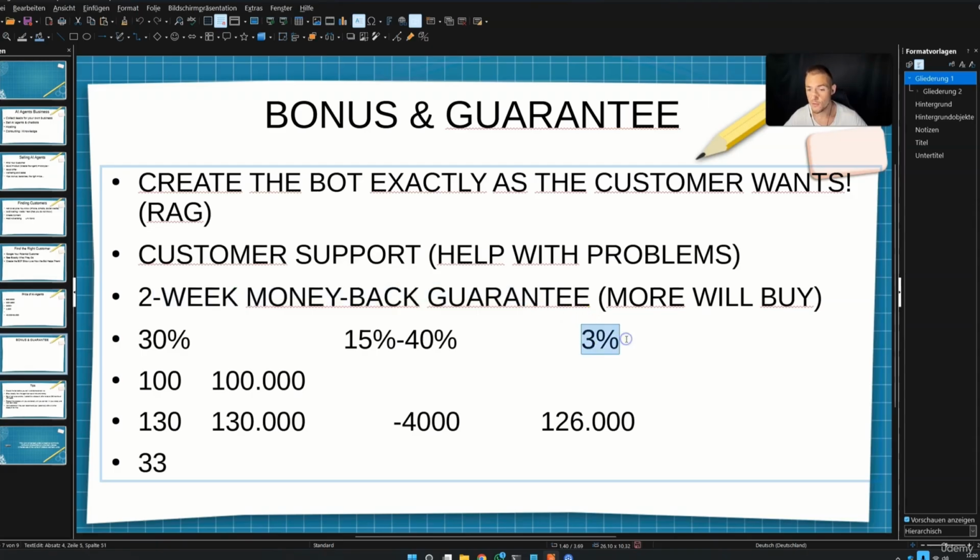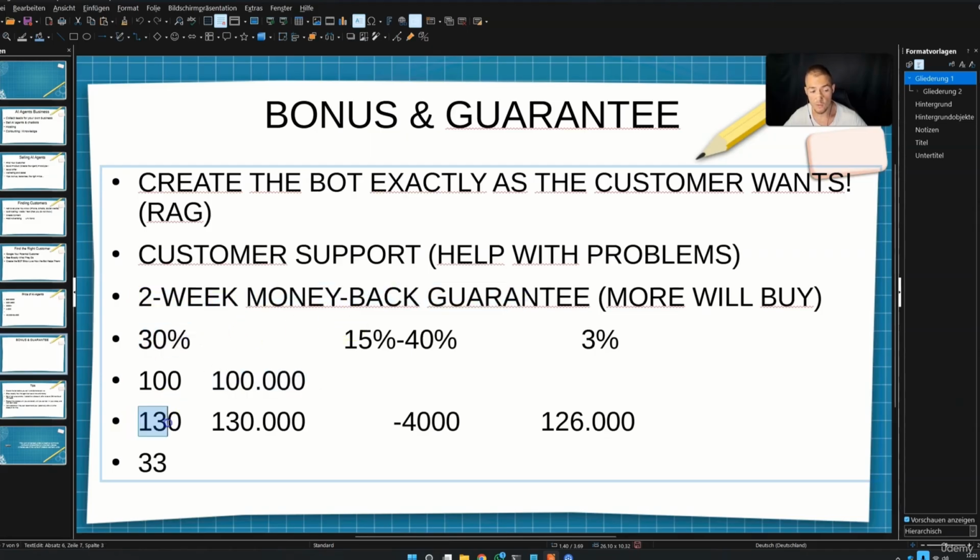Only 3% want to give you this chatbot back. Only 3% do not want to buy after these 2 weeks. Only 3% say, hey, give me my money back. So let's just do the math. If you sell 100 chatbots with $1,000, this equals $100,000 in revenue. Then, if you use this money back guarantee, you sell 30% more.